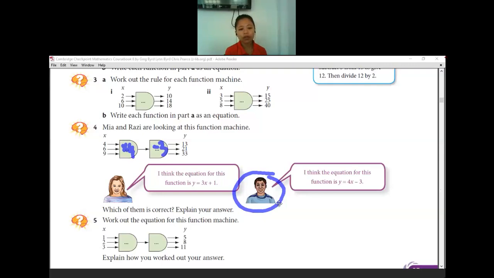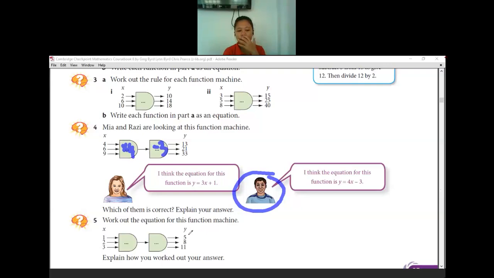Work out the equation for this function machine. Is there anyone already done with the function machine? Is there anyone already done with question 5? Yes, I know, it's 2 more minutes. Is there anyone who has a question for question 5? If you haven't done it yet, I'll give you some clues.